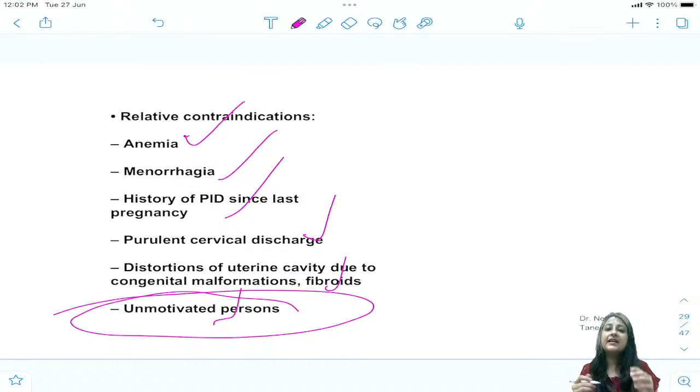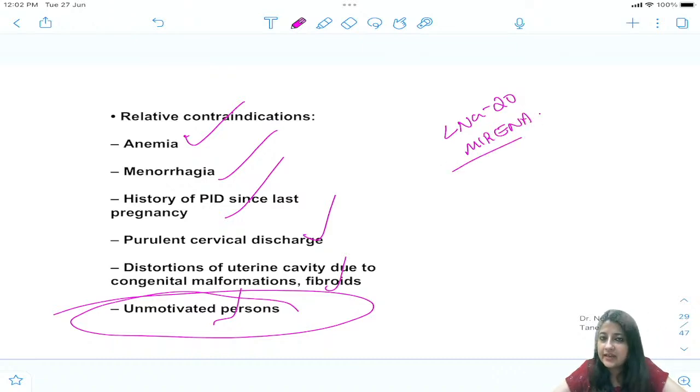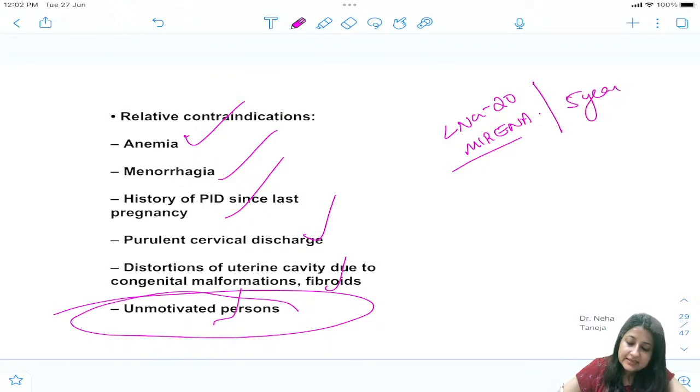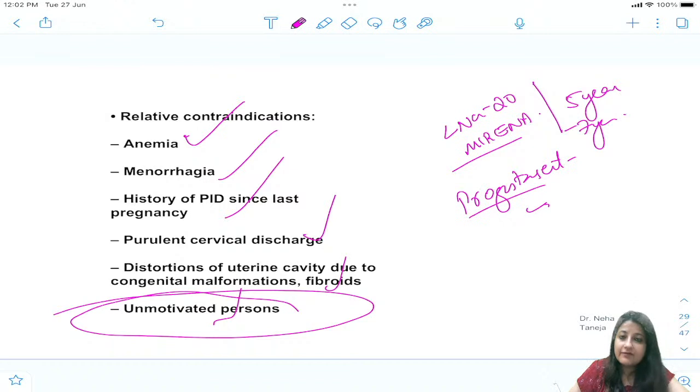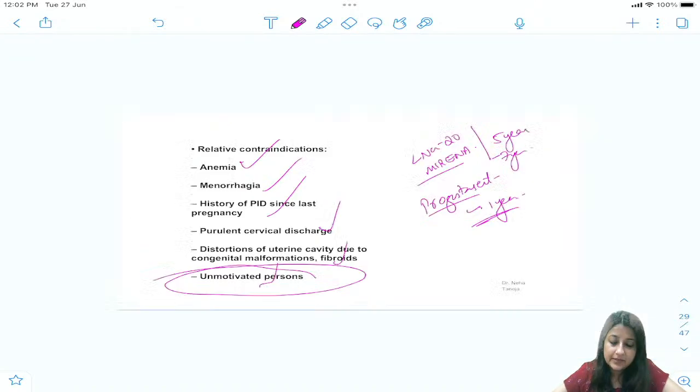See, a copper containing device is not interfering with any hormonal setup of the body. For DVT and all that, we may need to be careful with hormonal IUDs like Mirena. Mirena, I hope you know, is LNG 20. It releases 20 micrograms of levonorgestrel every day. Its shelf life asked is 5 years, in fact 5 to 7 years. And there is one Progestasert, which has a shelf life of 1 year. These are hormonal IUDs. This is very, very important, please don't forget, it can definitely come in your exam.